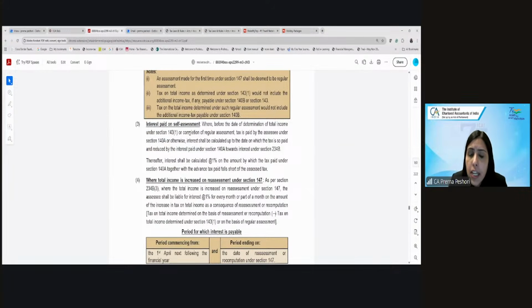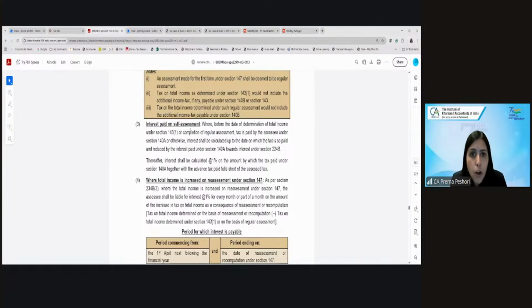And where before the processing of the return or before the completion of assessment, the tax is paid as a self-assessment tax, then the interest shall be calculated up till the date you pay the self-assessment tax, as reduced by the interest already charged under 234B.